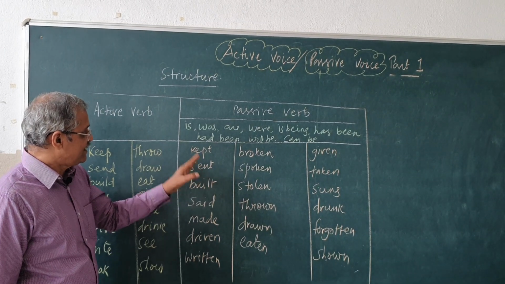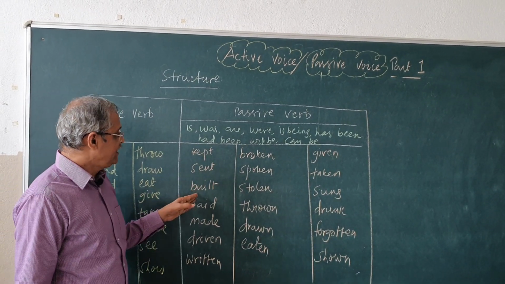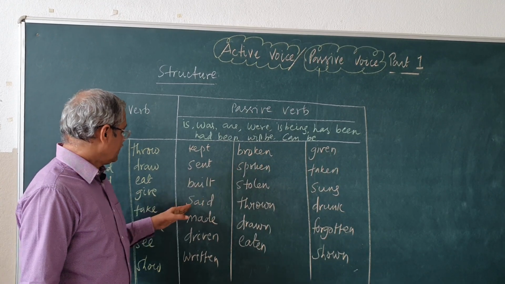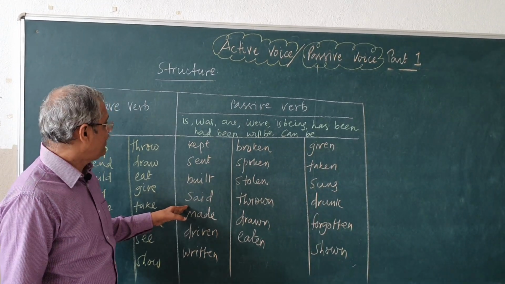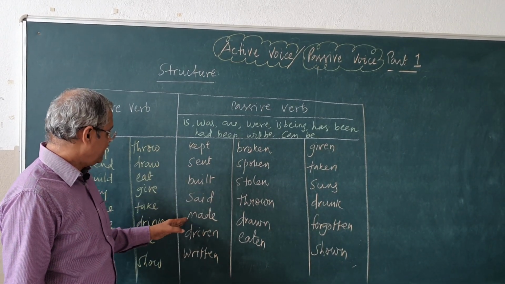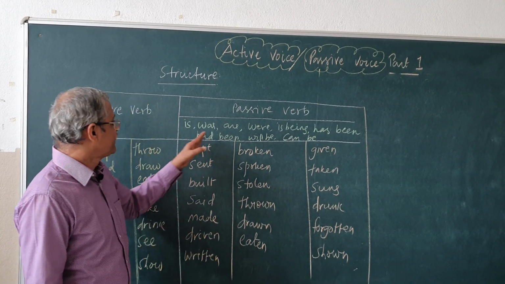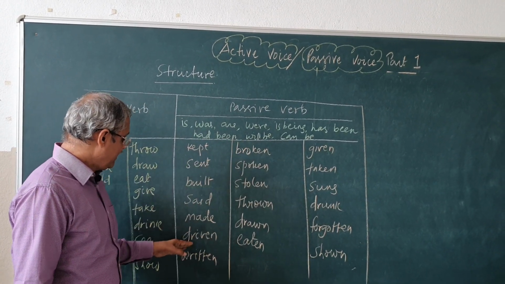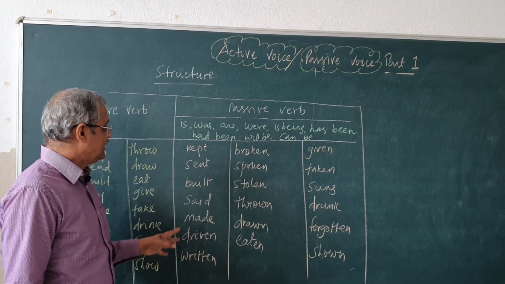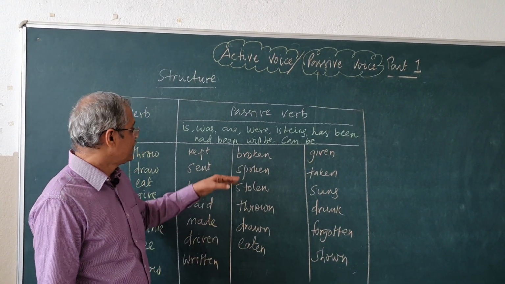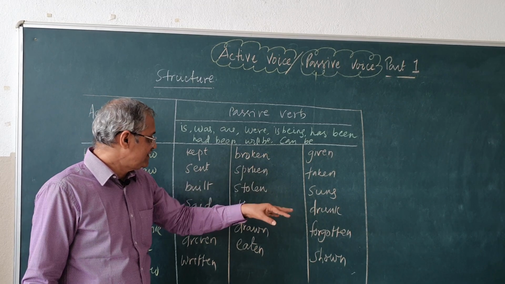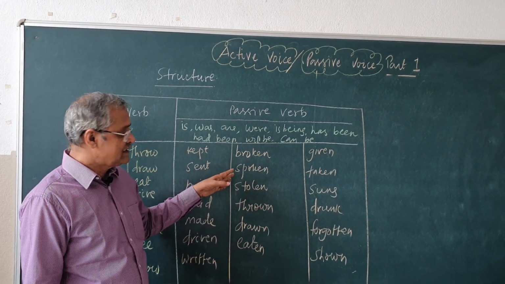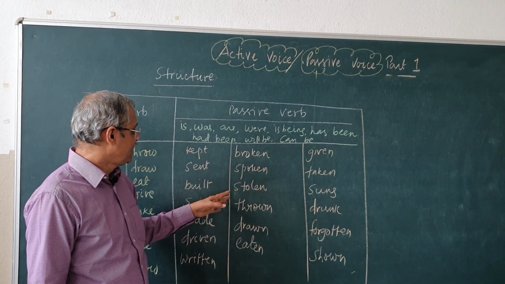The letters were sent by them. The house is being built by him. It has been said by my father. It had been made by the doctor. The car will be driven by me. A letter will be written by her. The pot was broken by the child. English is spoken in England.